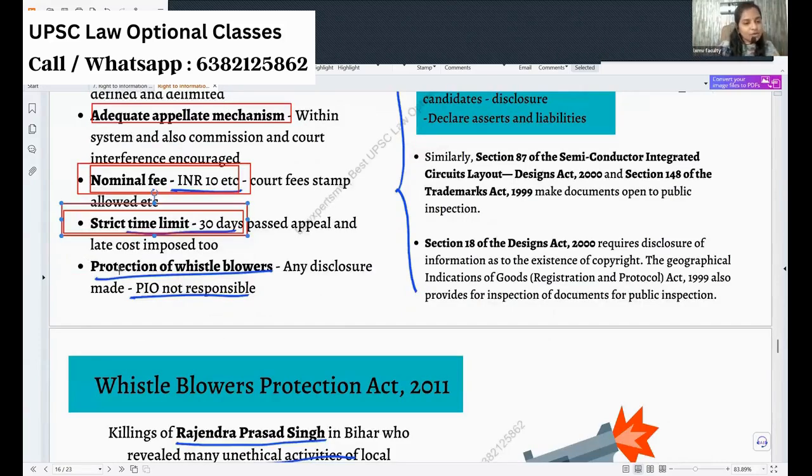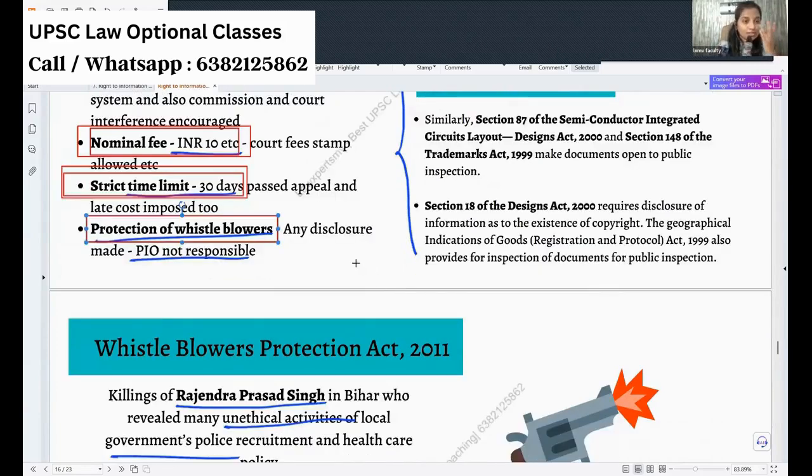And protection of whistleblowers. I told you, right? There is a clause in this section in RTI that says that for any disclosure made, the PIO is not responsible unless and until it is very much protected and he is affecting the Official Secrecy Act. Unless and until that, any information he gives, he cannot be sued. Any departmental action cannot be taken against him.